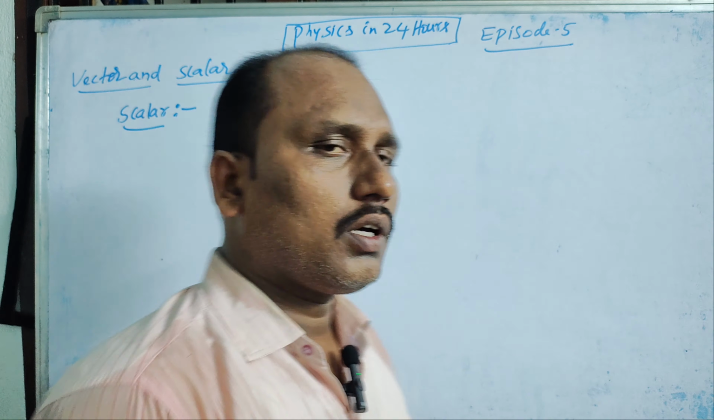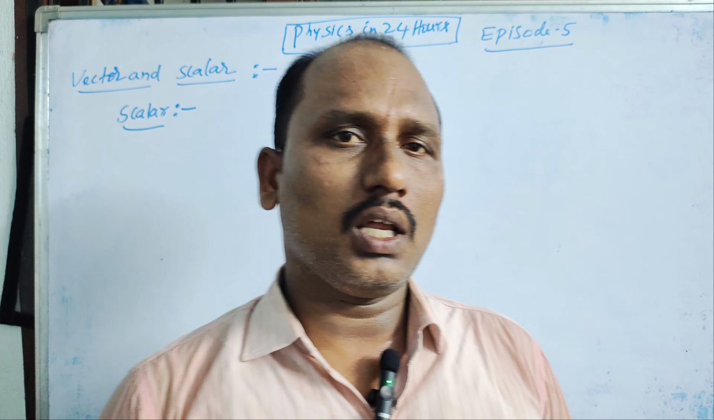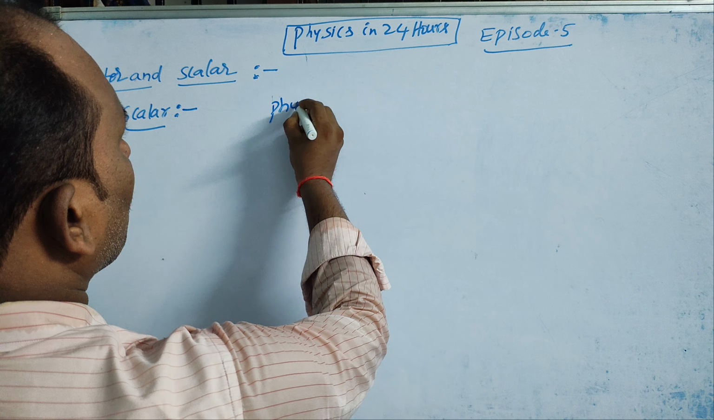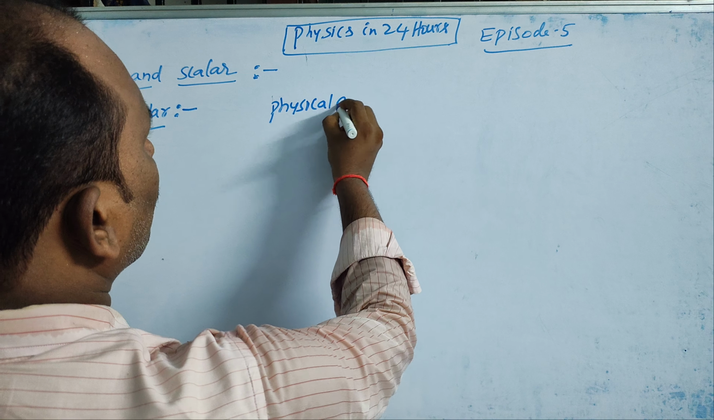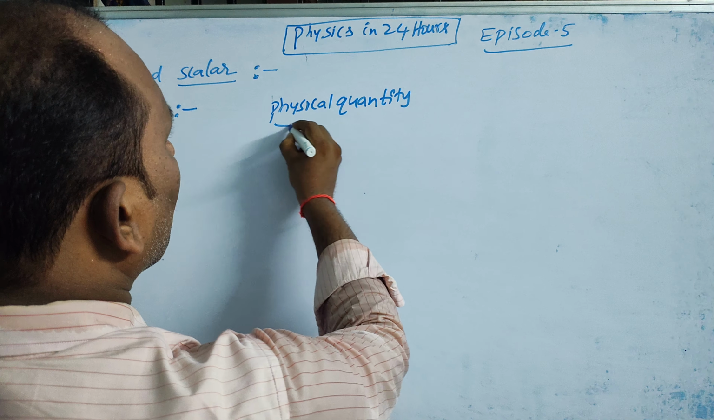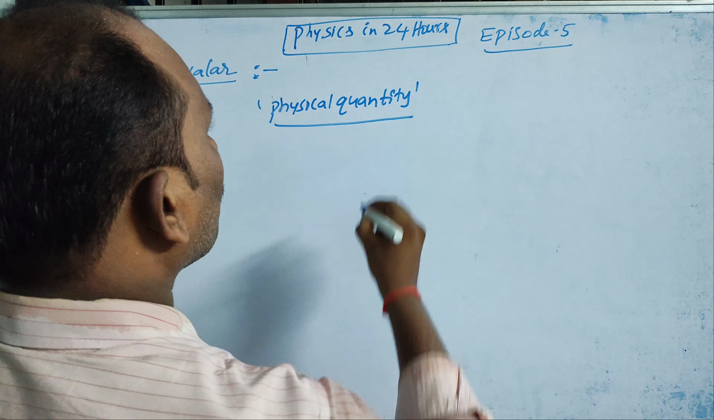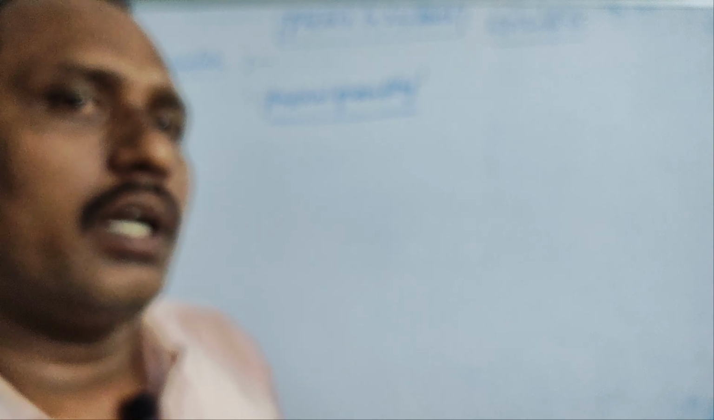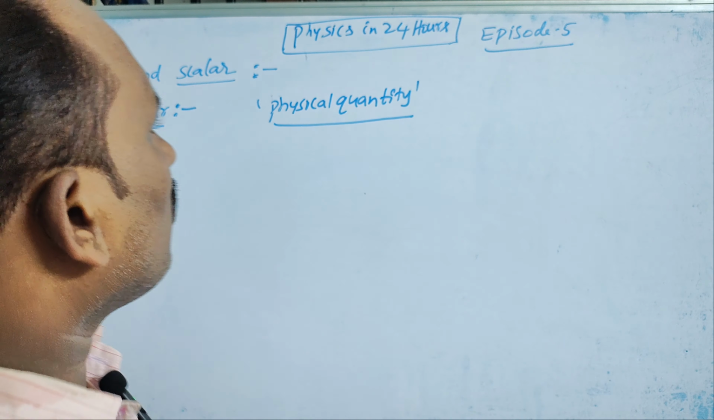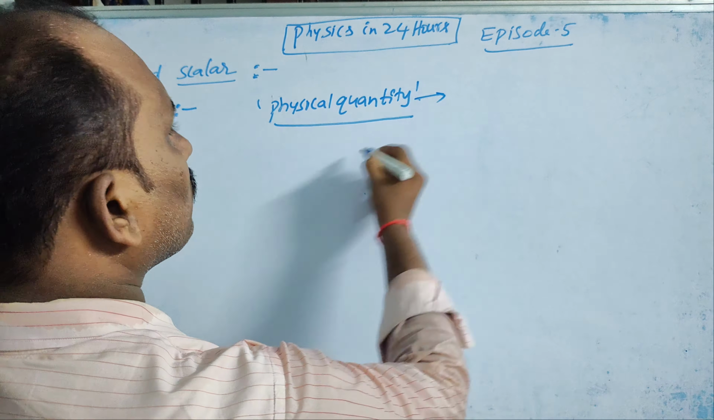Generally, vector and scalar are applicable to a physical quantity. So first of all, I want to learn about physical quantity. What is meant by physical quantity? In day-to-day life, if I have to measure anything, that quantity becomes a physical quantity.